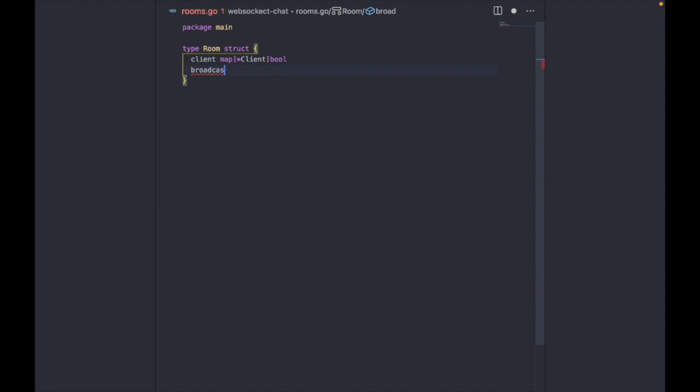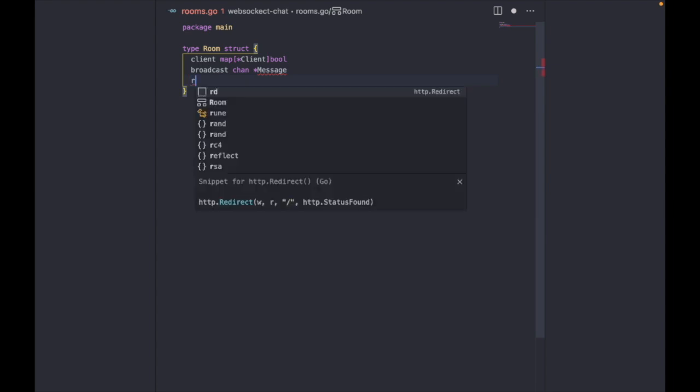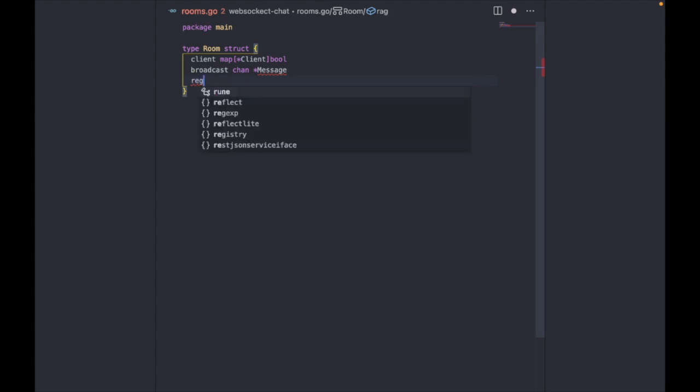The next is the broadcast channel. This would be a channel that would be used to receive messages that would be broadcasted to the room, right? The next thing we're going to add would be the register channel, right?